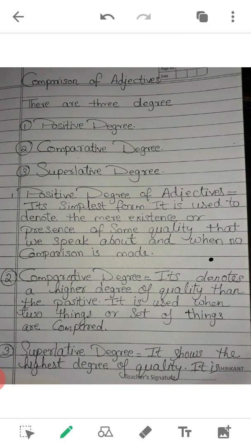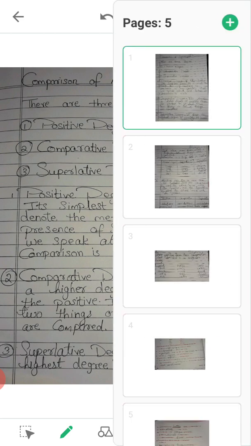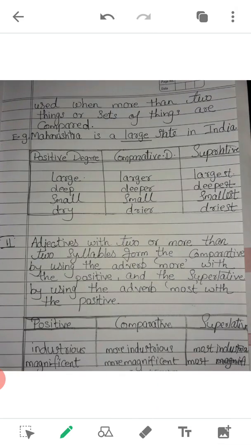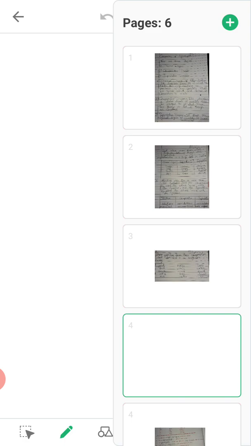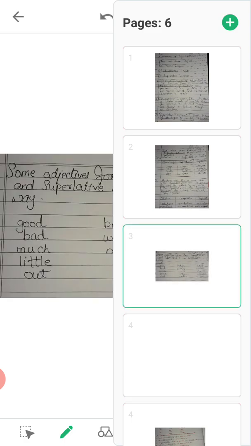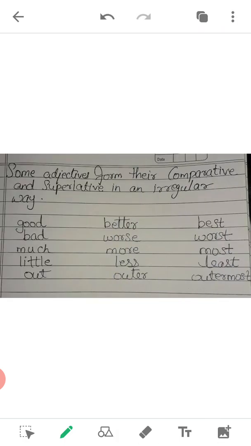So you have to copy all this in your grammar notebook. First you have to write the name of the chapter, comparison of adjectives. Then you have to copy all this one by one. The next page is here, so you have to pause it and write all this also, and this one. Till here you have to write in your notebook.